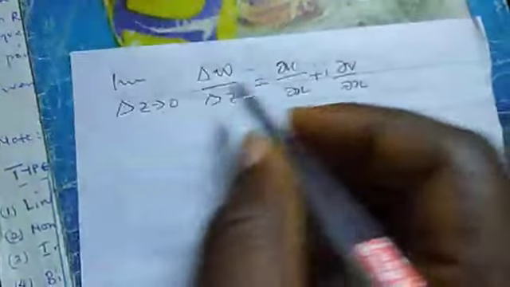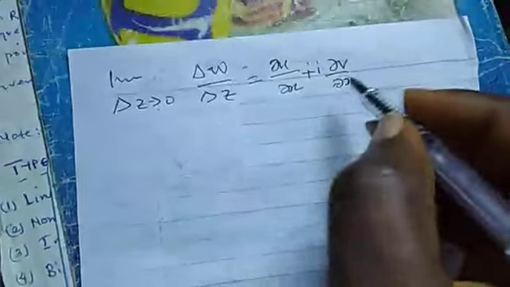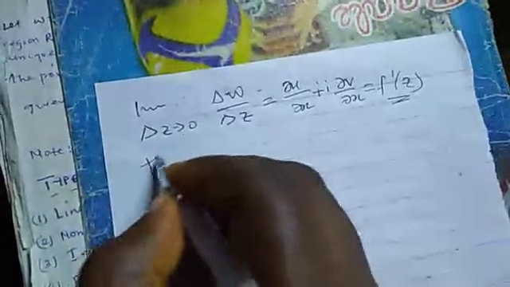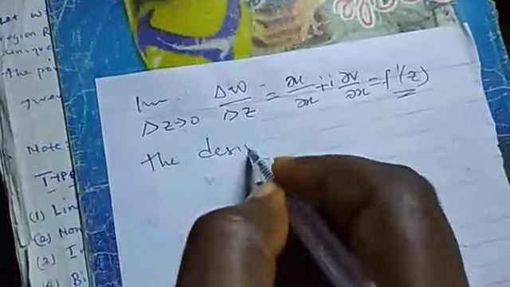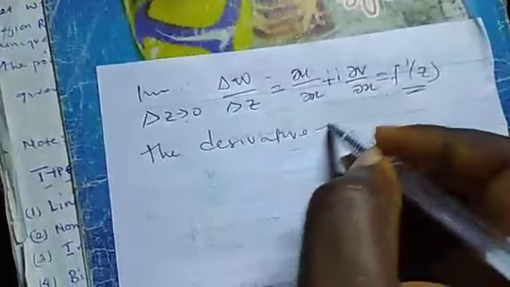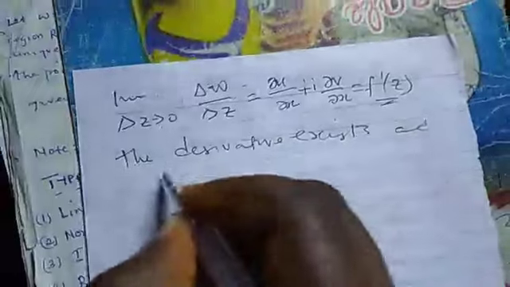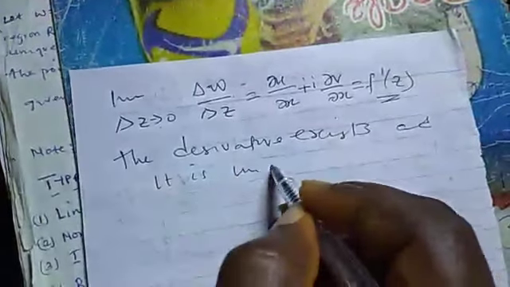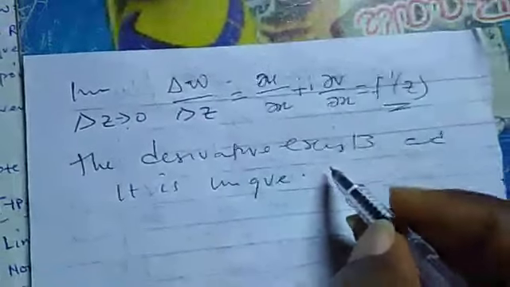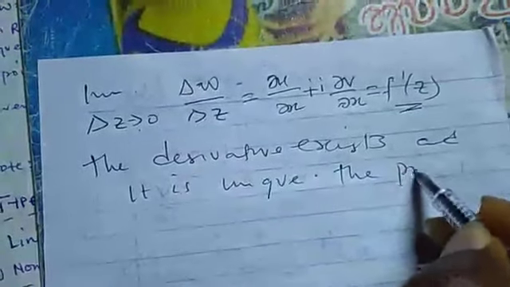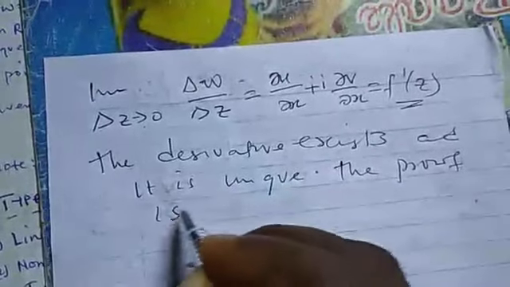Because if they say that delta z tends to 0, it simply means delta x tends to 0, delta y tends to 0. So this is what we are going to have, and that will be f prime of z. So this simply means that the derivative exists. For the two cases we consider, the derivative exists and it is unique. So in that case, the proof is complete.